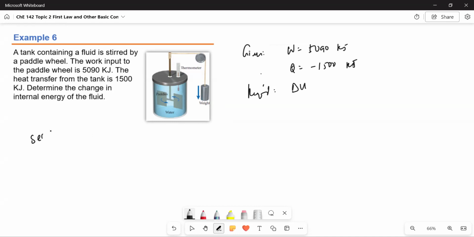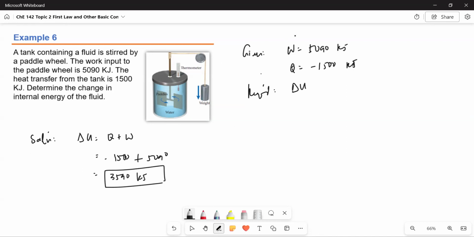For the solution, we use the general energy balance for closed systems, then just substitute the values. And this is 3,590 kilojoules. So the first few problems are not difficult. That's it for example 6.